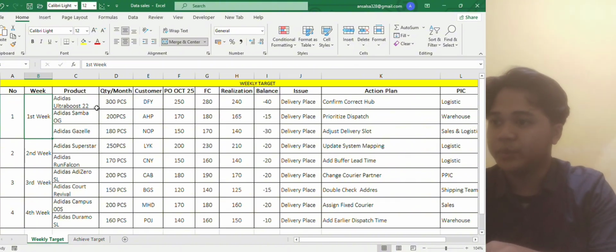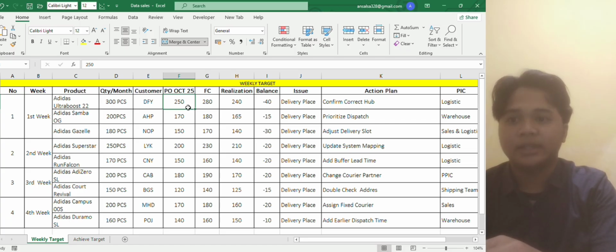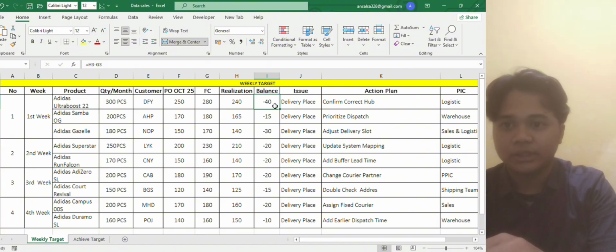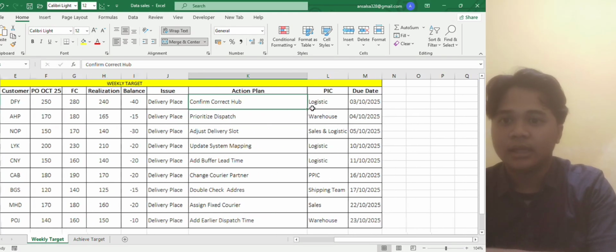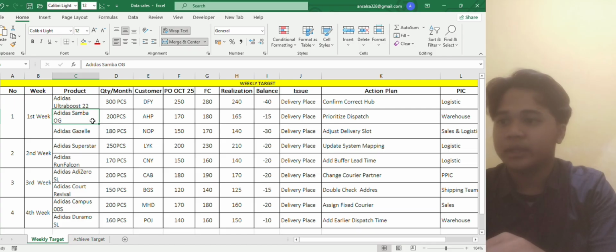For number one, this is the first week, and the first product this week is Adidas Ultraboost 22 with a monthly quantity of 300 pieces, with customer name TFY. The purchase order on 25 October is 250. The forecast is 280. The actual realization is 240. So the balance is minus 40, meaning that the target was not achieved. The issue here is delivery place, with the action plan to confirm the correct hub, and the PIC in charge is logistic, and the due date is 3 October 2025.